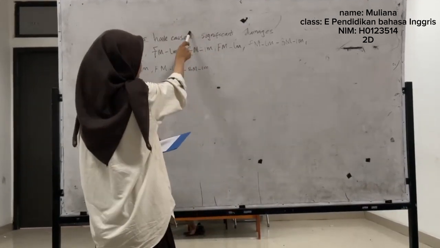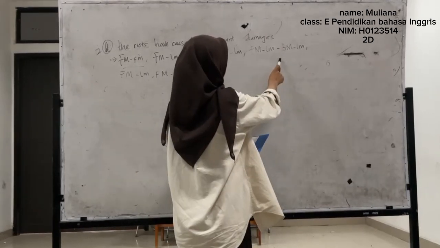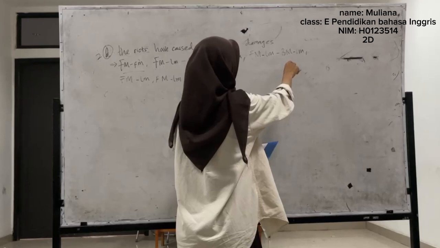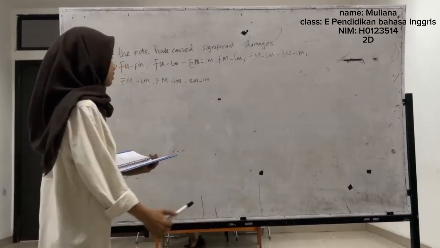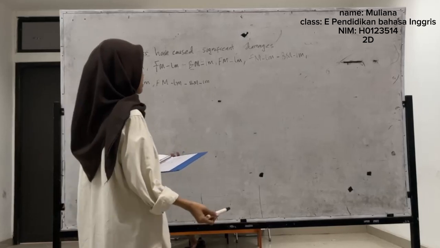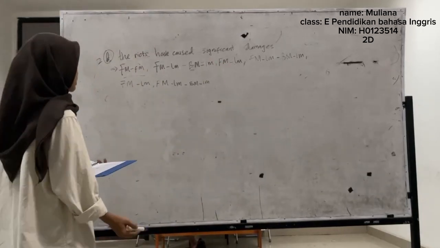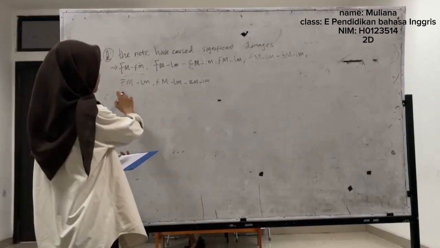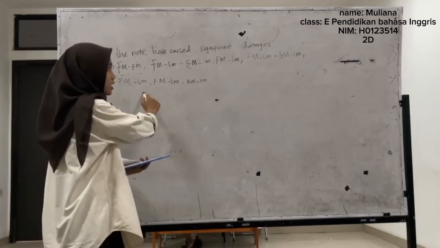Di sini ada E, tipenya bond morfem dan subtipenya inflectional morfem. Kemudian signifikan itu tipenya free morfem dan subtipenya lexical morfem.